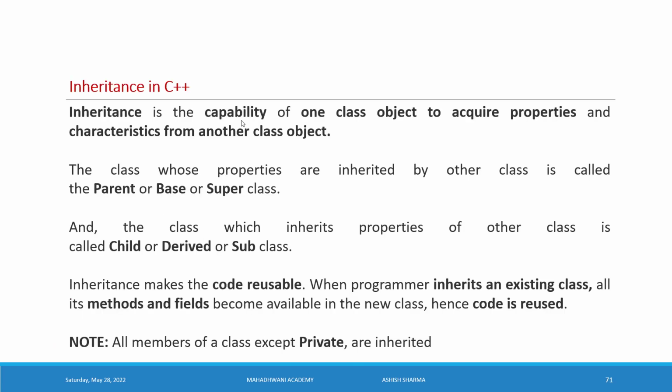Inheritance is the capability of one class object to acquire properties and characteristics from another class object. Whenever two classes communicate with each other, it is done with the help of objects of the two classes.